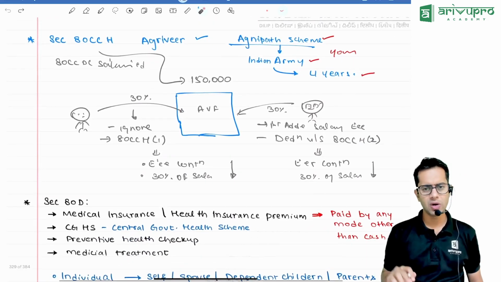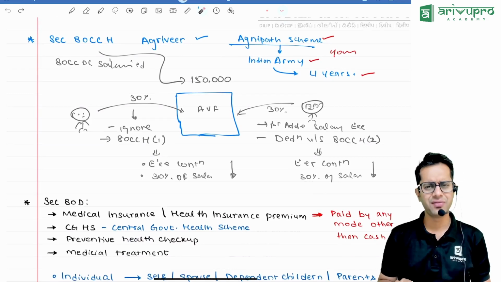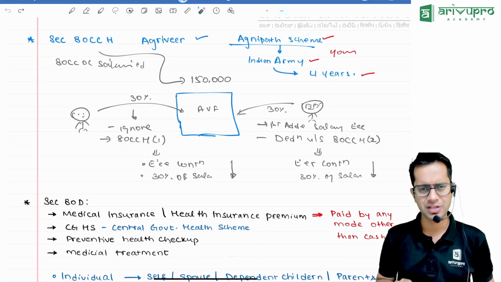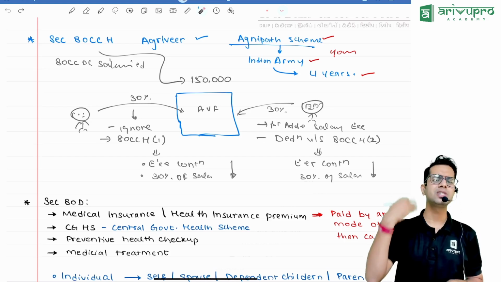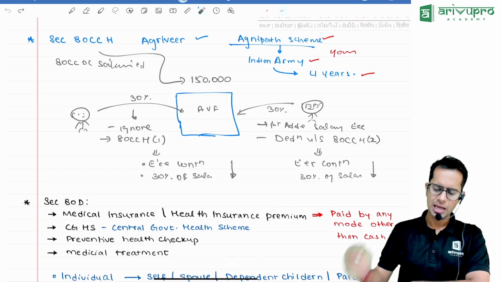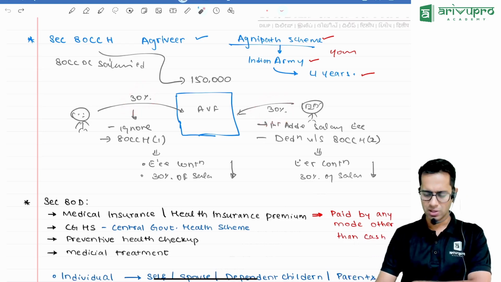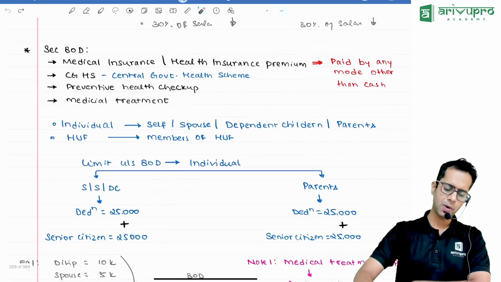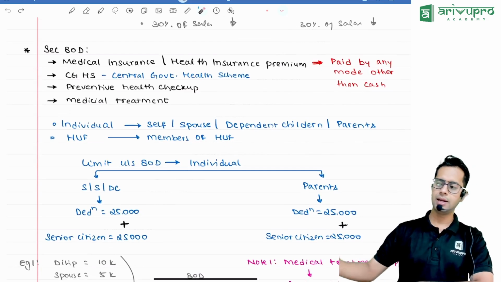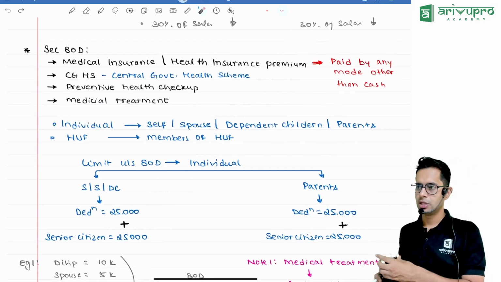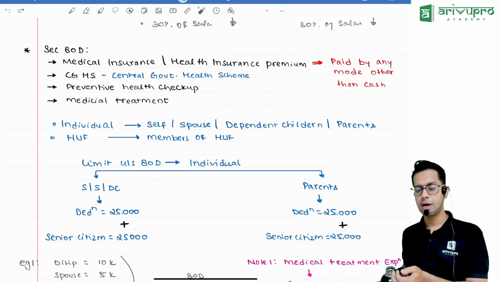Now there is something called 80CCH, which is the Agnipath scheme introduced by the government. It is just like your 80CCD, but here the limit is 30% of salary instead of 10% of salary. Next, another important section: medical insurance, central government health scheme, preventive health checkup or medical treatment.